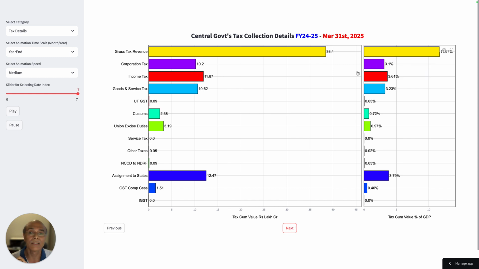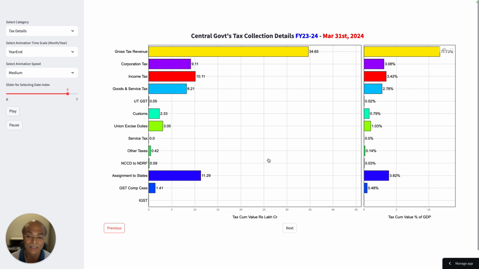And this year we are talking about an increased receipt of taxation, which is significant compared to the earlier year. On a percentage GDP basis, the collection is 11.67%, and the previous year it was 11.73%, which is pretty strange, because our GDP base has increased significantly.